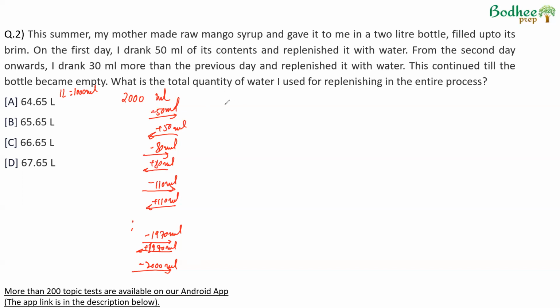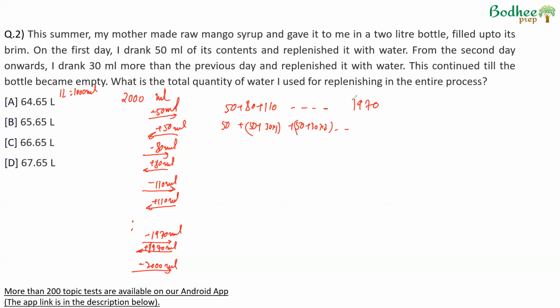So the total water used is on the first day 50, on the second day 80, on the third day 110, and so on till the last day when 1970 ml of water was added. The sum of all of this is the total amount of water added. Now this becomes an arithmetic progression. This is 50. The next is 50 plus 30 into 1. The next is 50 plus 30 into 2.